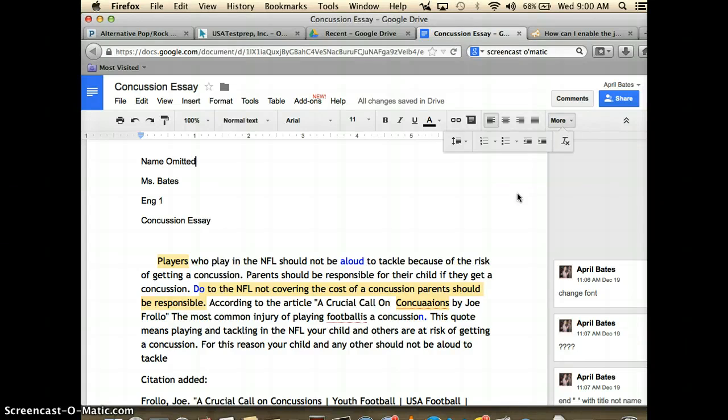Good morning, guys. I wanted to give you a chance to check out some of the options you have for formatting your paper on Google Drive. I also wanted to show you how to correct some of the suggestions I've made on your previous papers.